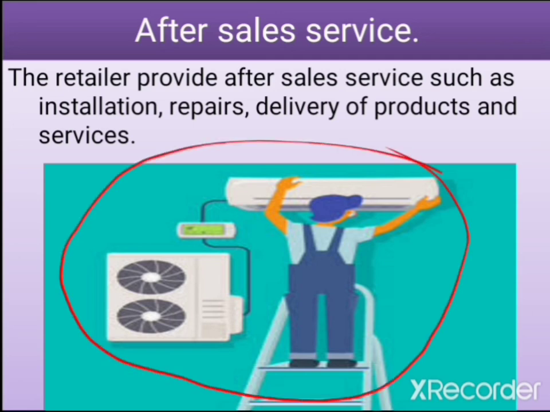Like look at this, my friend here is installing the air conditioner on the wall. So it will help the consumer to install the product after delivering it. And in case there is a need for repair, it is the retailer that will come to repair the product, not the wholesaler or the manufacturer. So the retailer helps to install the product.